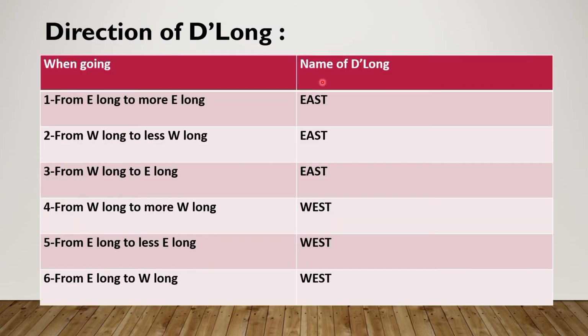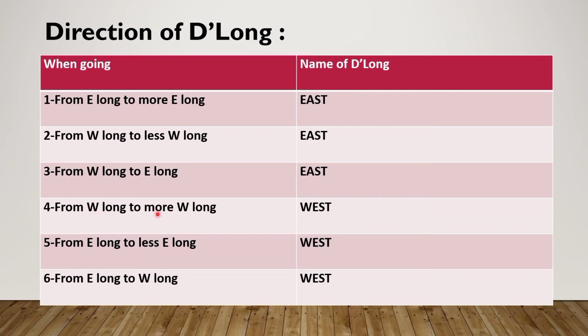If we want to find the direction of dlong: if the ship is going from east longitude to more east longitude, the direction will be east. If it is going from west longitude to less west longitude, suppose the ship is at 060 degrees west and it is going towards 050 degrees west, it is going towards the east, so the direction will be east. And if it is going from west longitude to east longitude, there is no doubt the direction of dlong will be east.